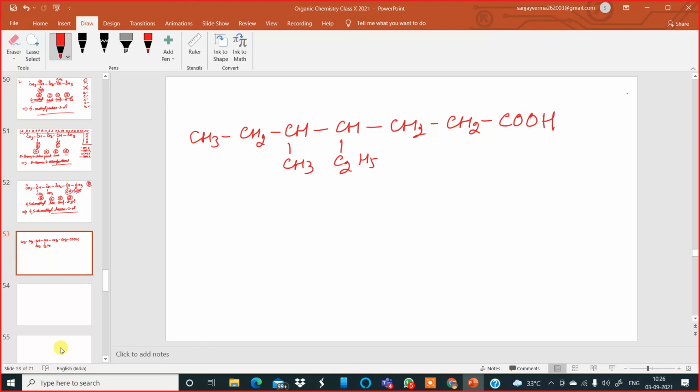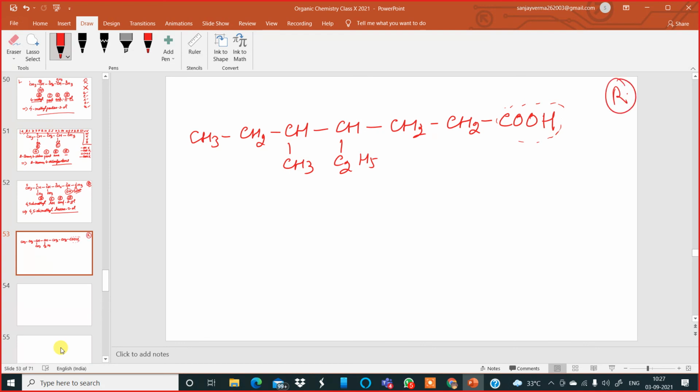Identify the functional group. This is COOH, a functional group, so leave it flat. If the functional group contains a carbon, you have to count that as well and start numbering from that functional group only. Am I clear? So numbering is done from the right hand side.